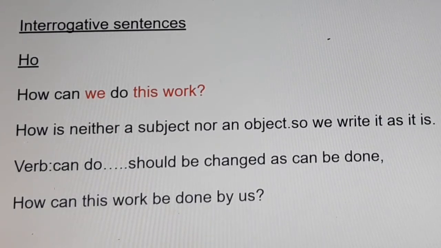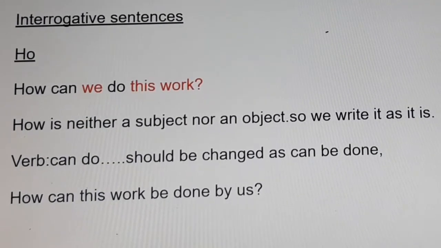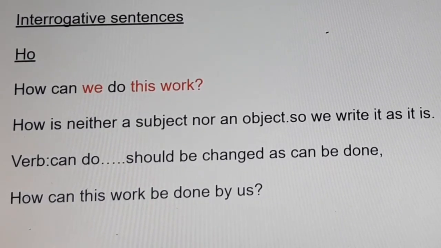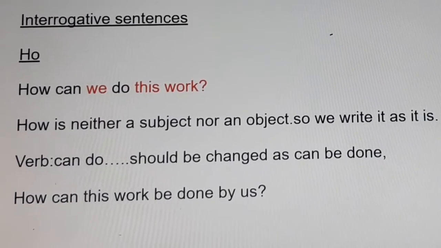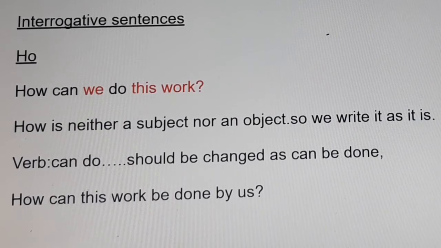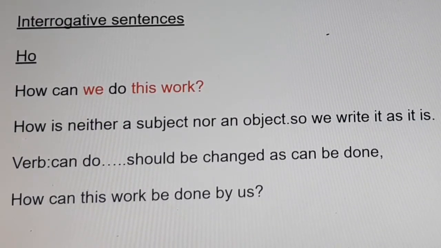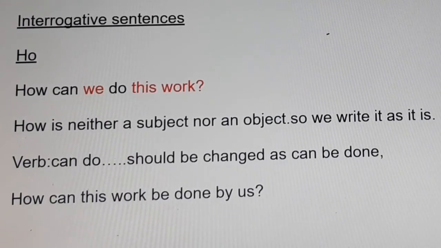Where to put that? After can. Can is the helping verb. After that subject. After that remaining sentence. I already told that. That means how do you write? How can this work be done by us? Question mark. Okay. Once again I tell.